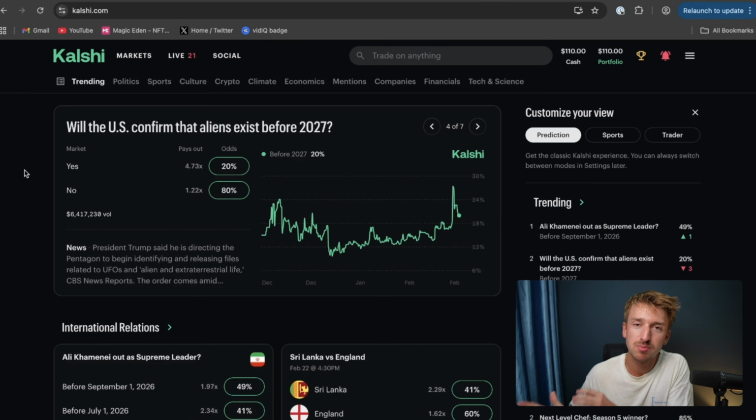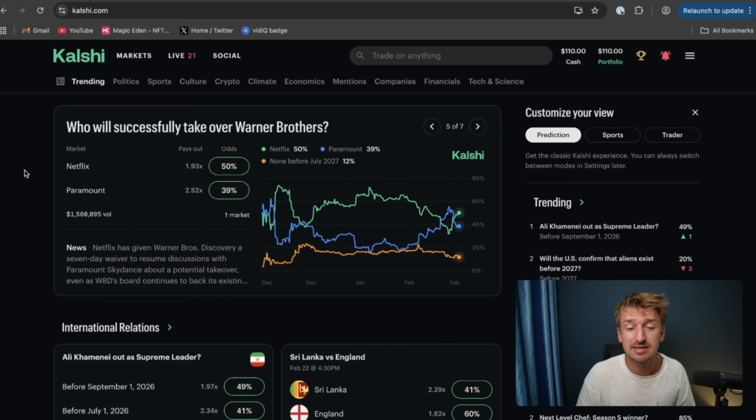But I've just seen loads of people making videos talking about Polymarket, but not that many talking about Kalshi, even though Kalshi is the more popular and widely available prediction market, and it also has a better UI and user experience in my personal opinion. So I just wanted to make a quick tutorial guide on how to get started with Kalshi.